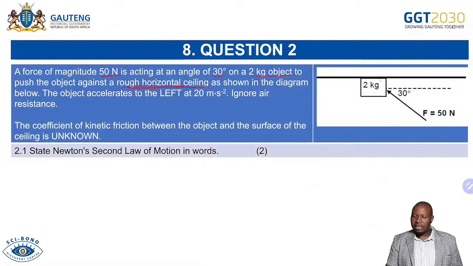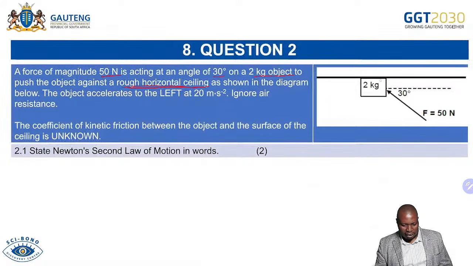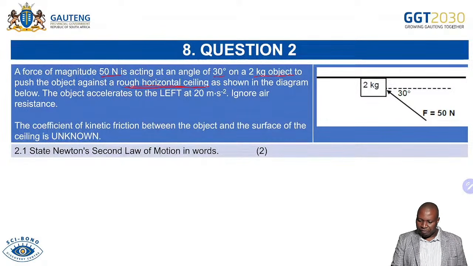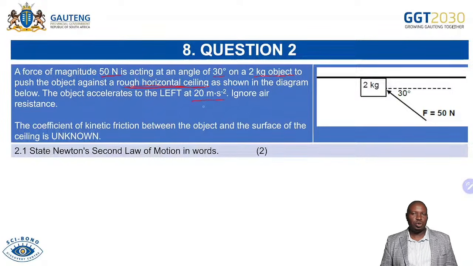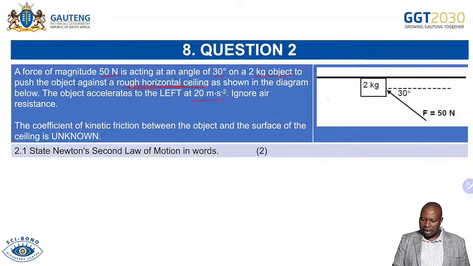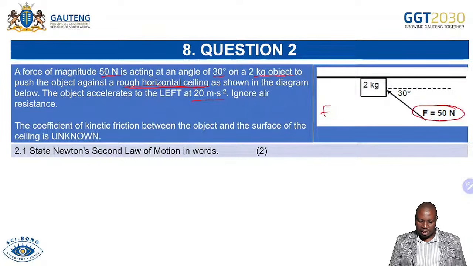So you can see the object is on the ceiling, it's up there on the ceiling, and then the object accelerates to the left at 20 meters per second squared. So we're given acceleration. If we are doing our data collection there, you can see that we have our force F, which is 50 newtons, given there. We have our angle with the horizontal, which is 30 degrees.